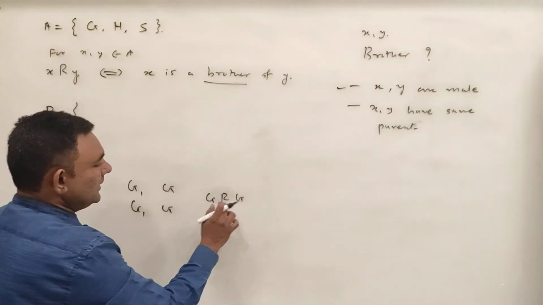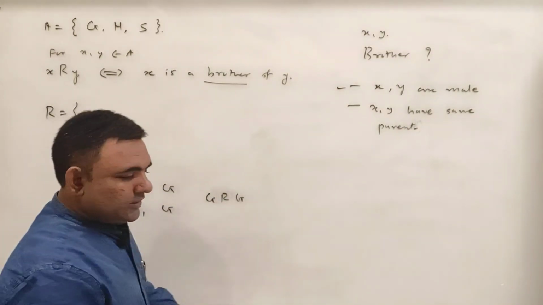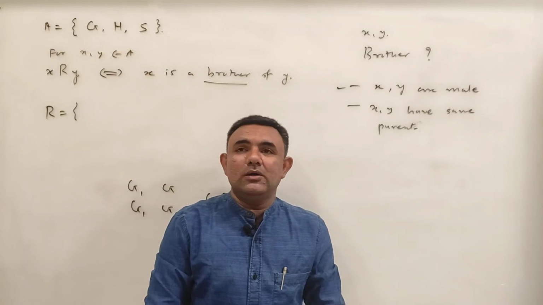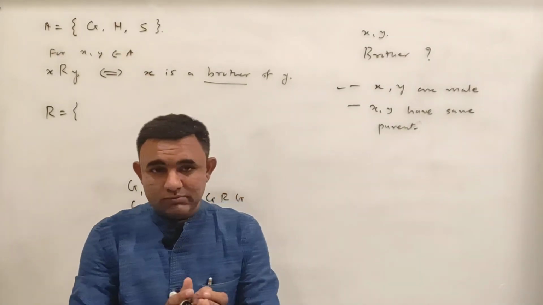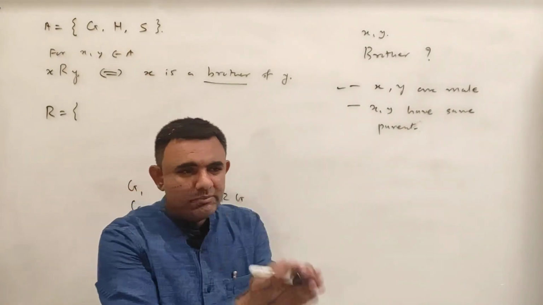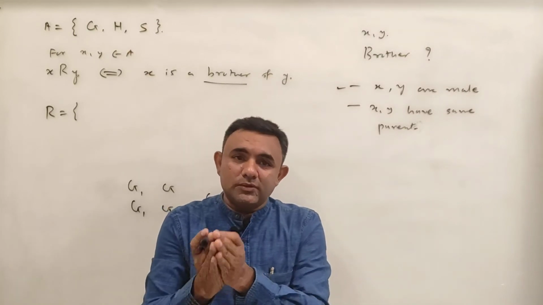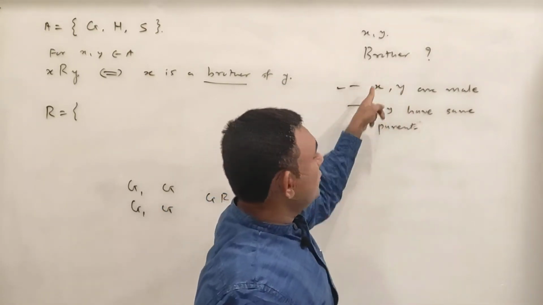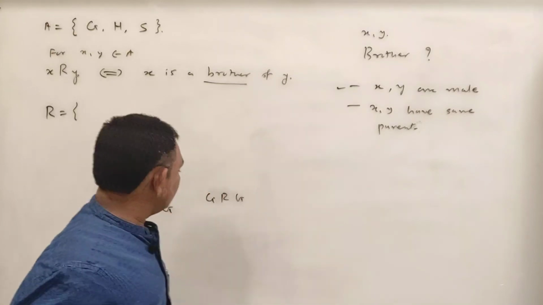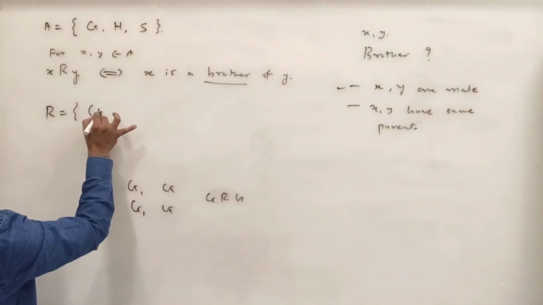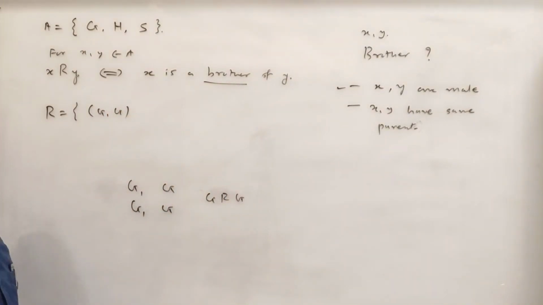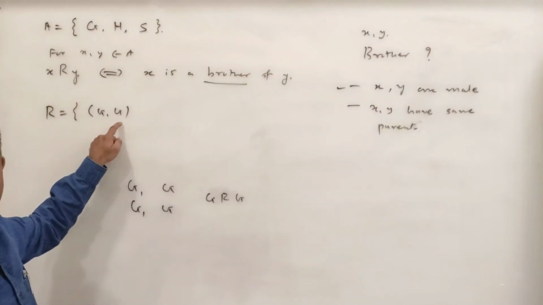So Gandhiji and Gandhiji are brothers. So see, if you consider any set of males only, then every male is a brother of himself according to the definition of our brother. So Gandhiji is related to Gandhiji because Gandhiji is brother of Gandhiji.